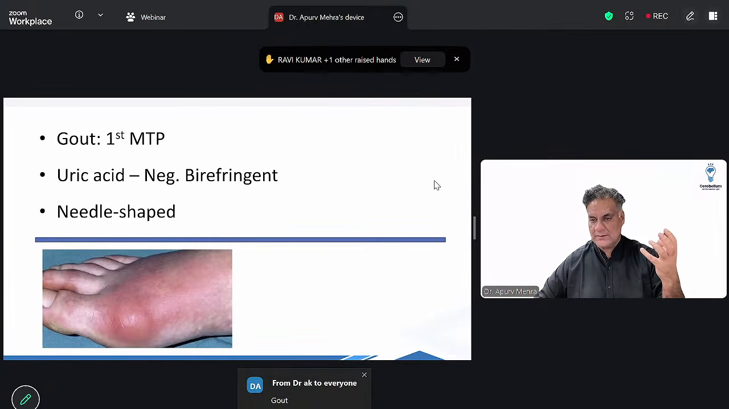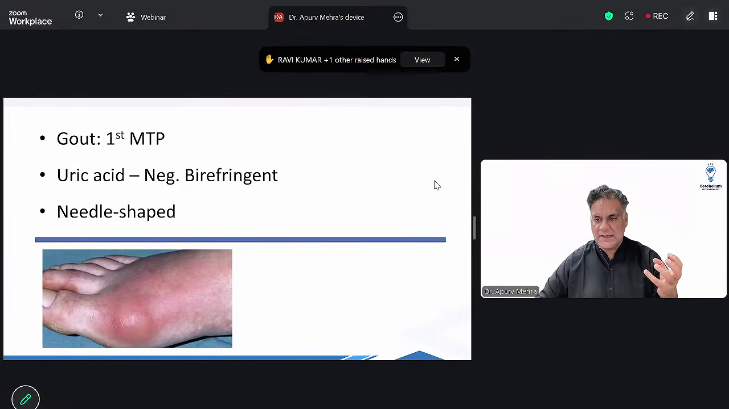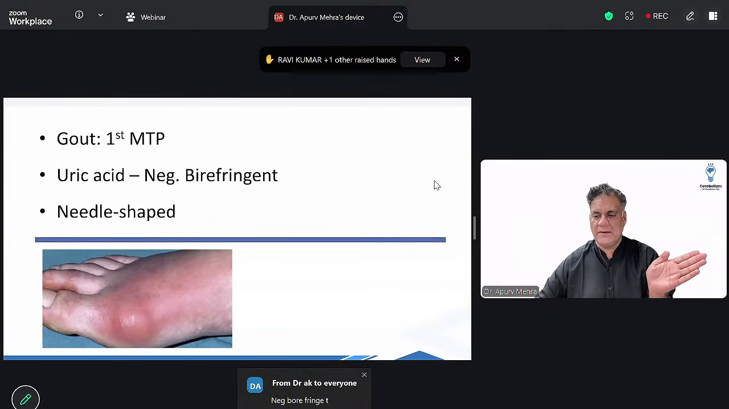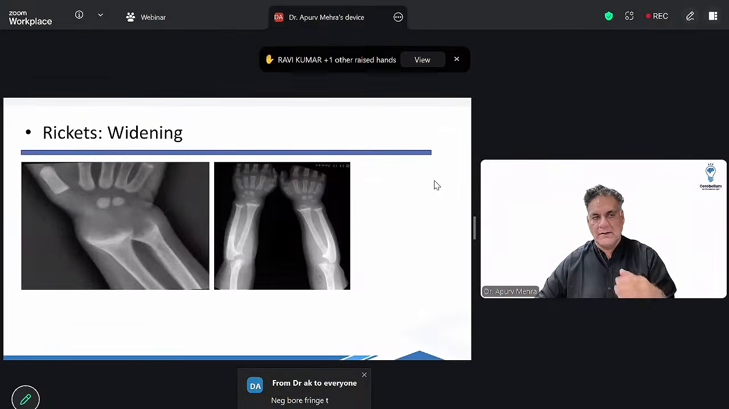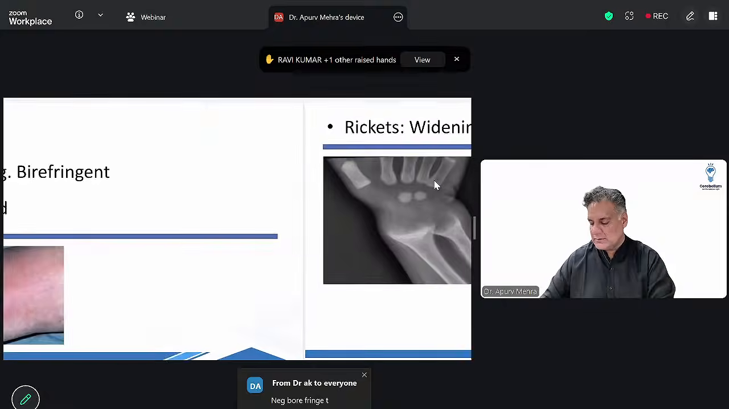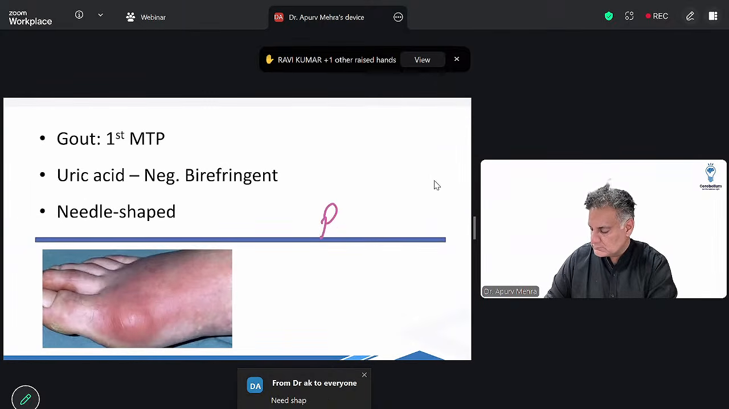right? Red hot great toe in a middle-aged businessman because of alcohol intake and non-veg intake is gout. There are uric acid crystals, which are needle-shaped. When you throw a light on them, the light goes on the left, called as negatively birefringent, right? Whereas pseudo-gout, calcium pyrophosphate crystals.